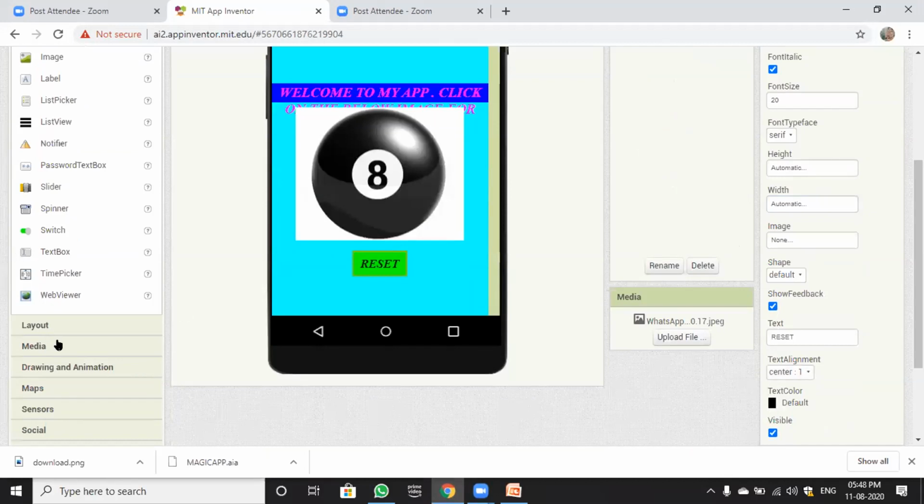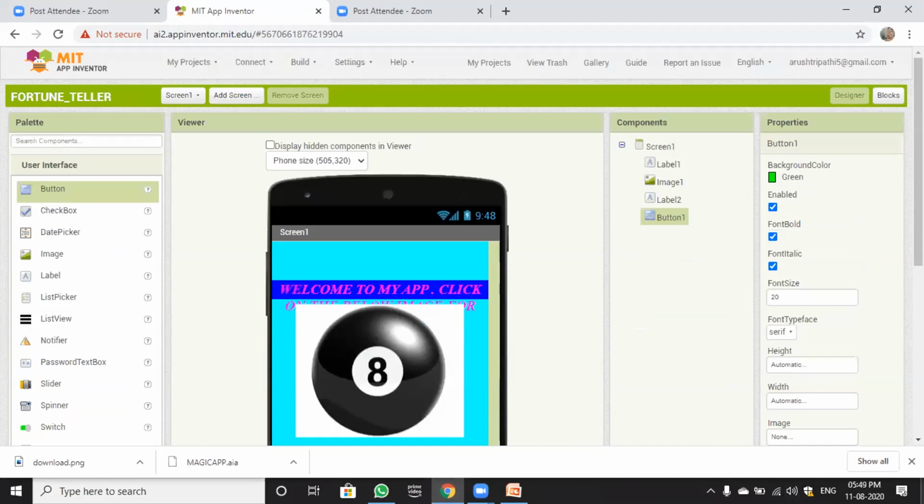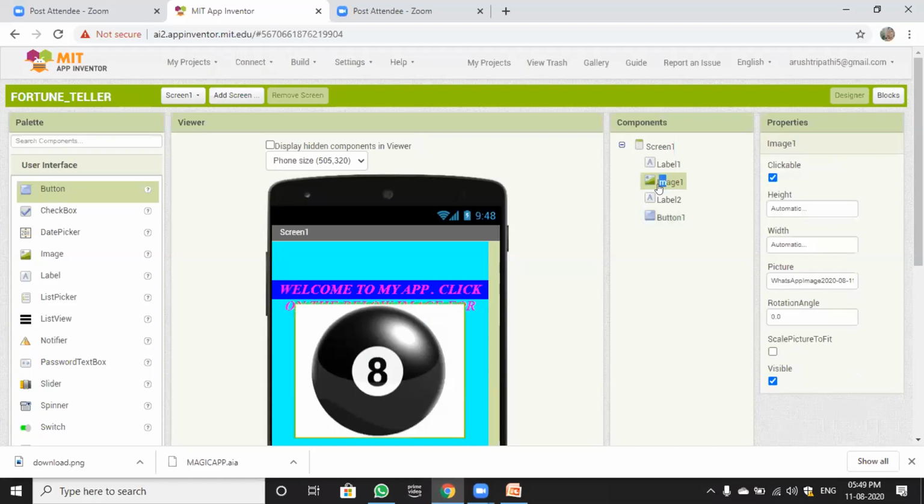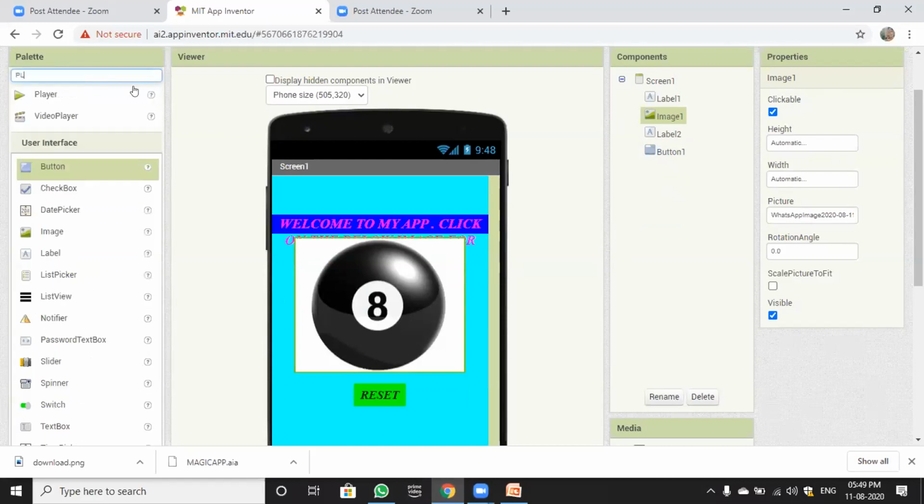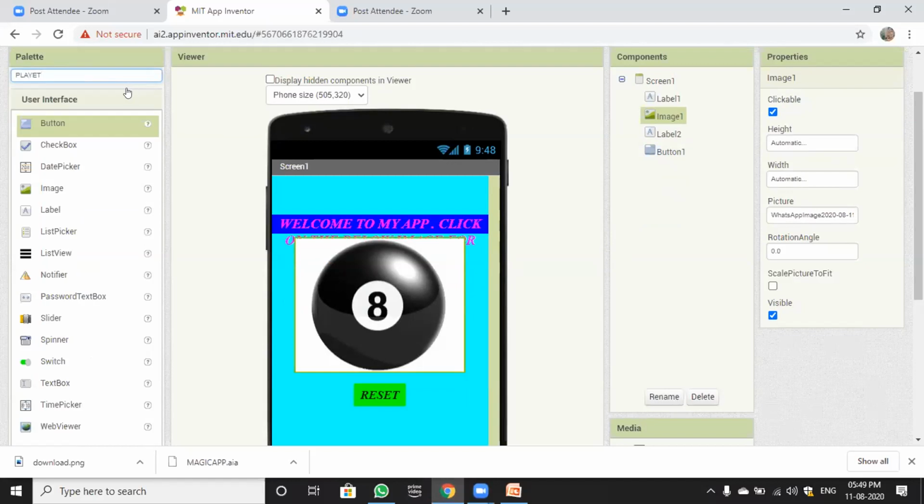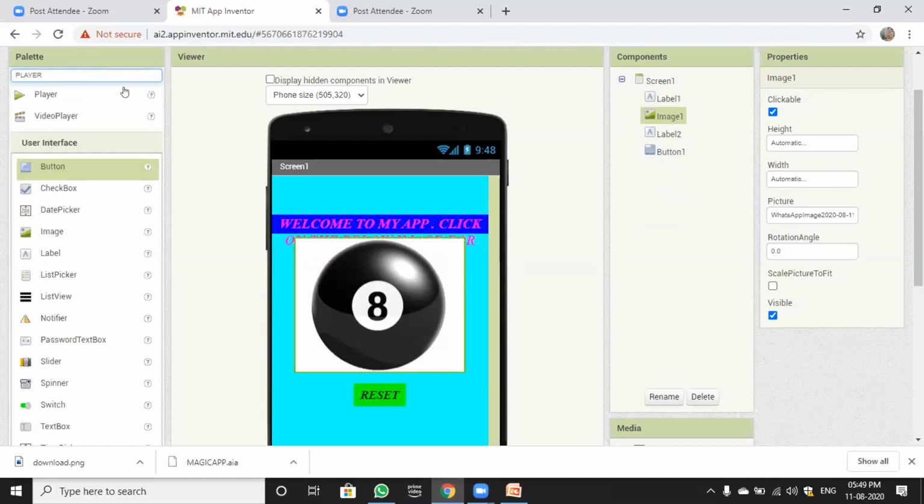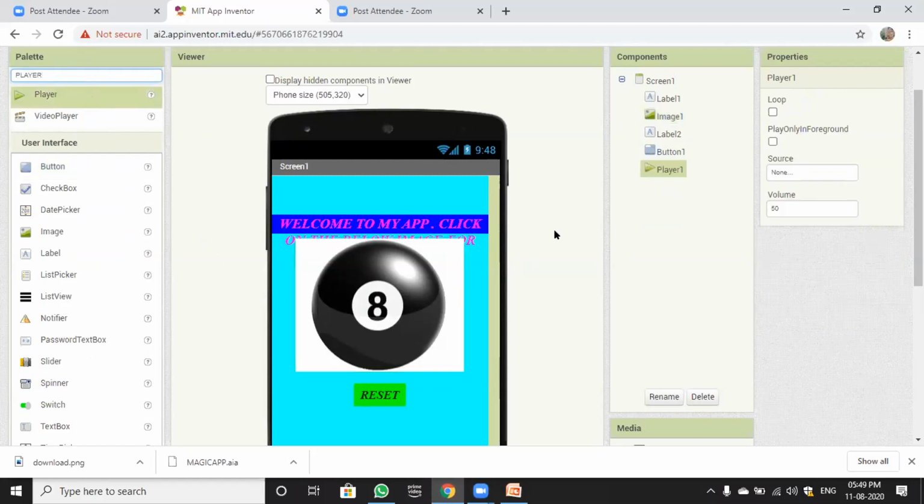Okay, so now we are going to add a new component. For your kind information, we are going to use two new components today. One is image, that is used to add a picture in the app. And the second component is in the palette, in the search bar, write player, and you will get this. Don't select video player, it will be player only. It is a non-visible component. You have to follow the properties. Play only in foreground. Volume will be 100.